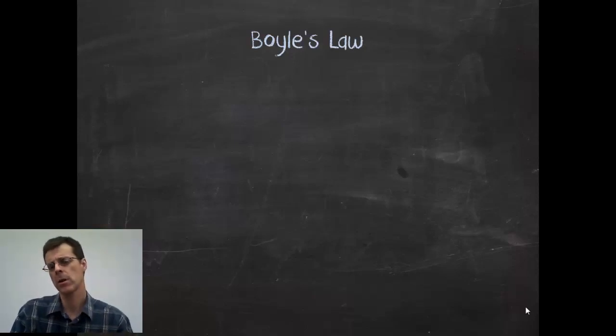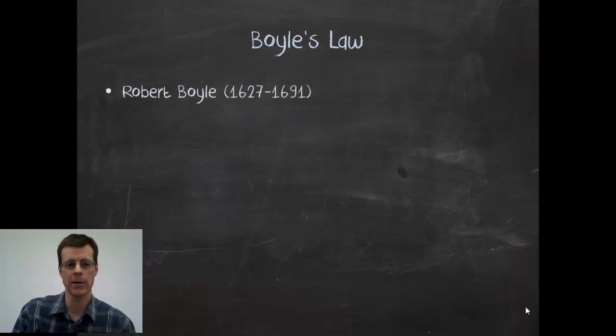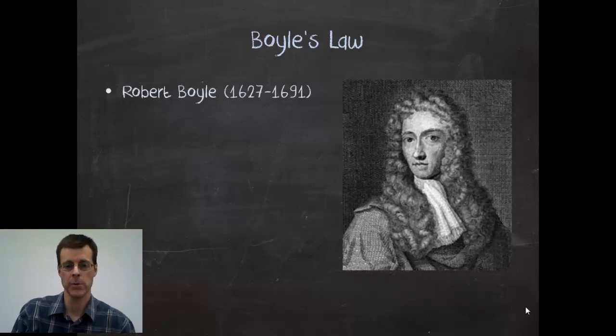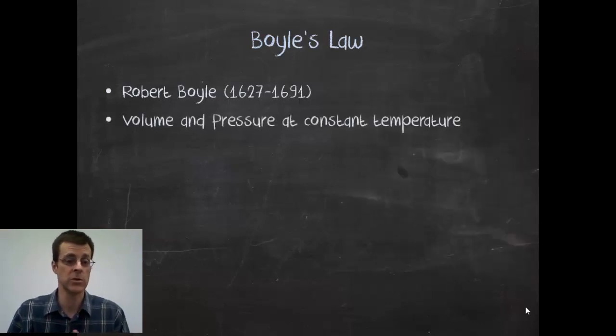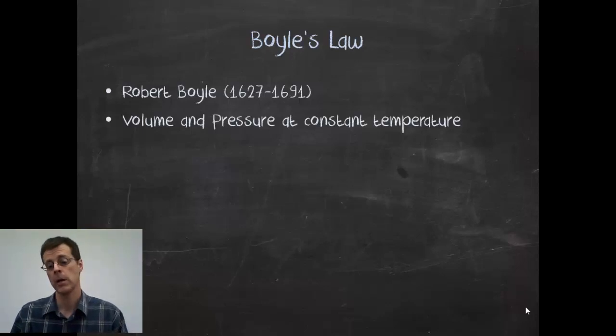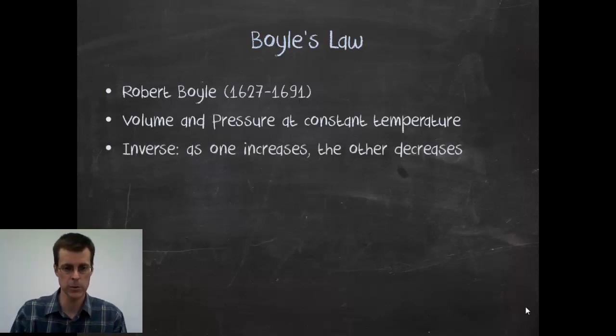So we're going to start with something called Boyle's Law. Boyle's Law is named after Robert Boyle. And there's Robert Boyle. And he lived a long time ago. We don't really need to know when he lived. We don't really need to know his first name. What we do want to know is that Boyle's Law tells us about the volume and pressure at constant temperature. In other words, how did the volume and the pressure change if we're not paying any attention to the temperature?